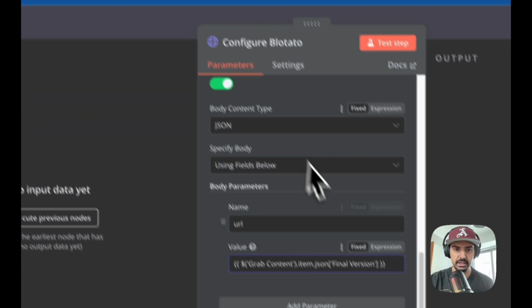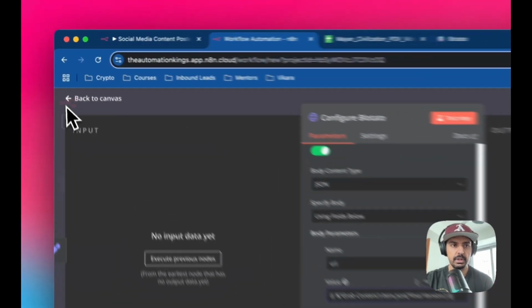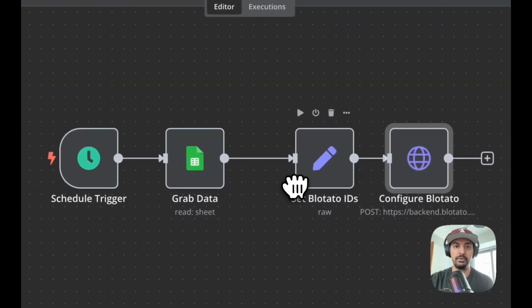That's all that means. I haven't run it here, that's why you're not seeing anything, but make sure you configure this and test each step. Okay, and that's the second part of the workflow done.